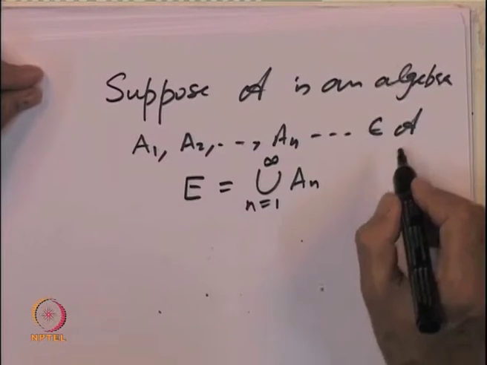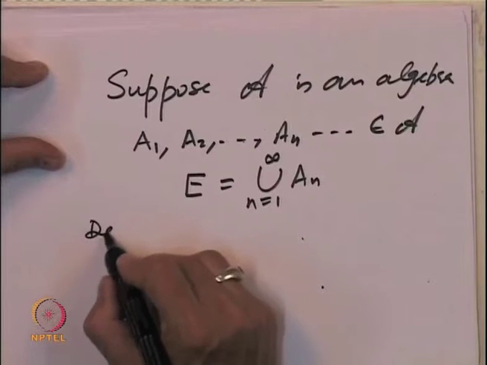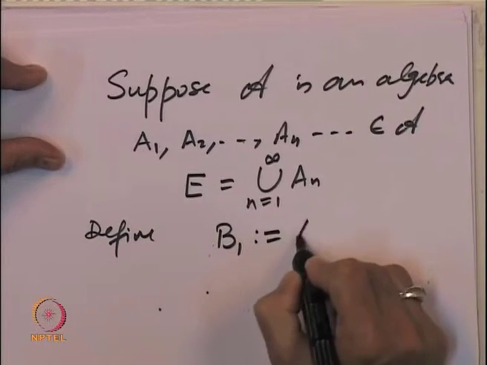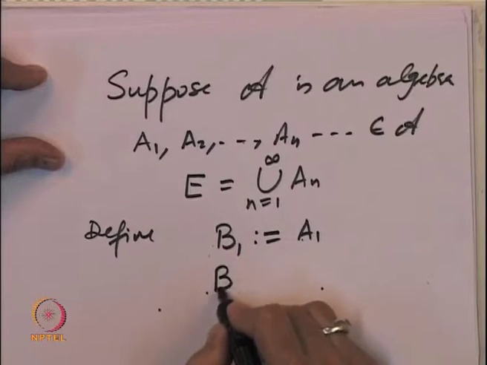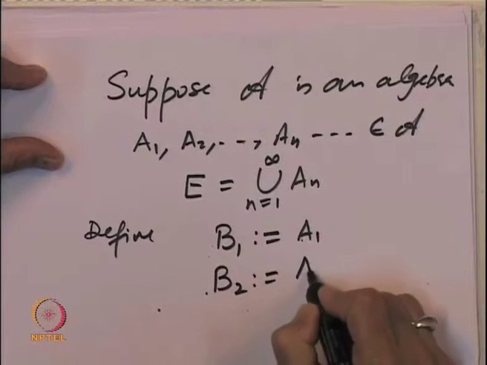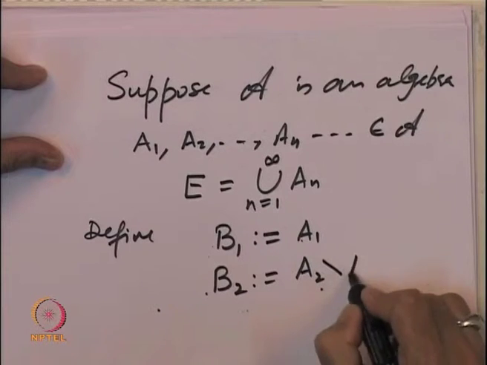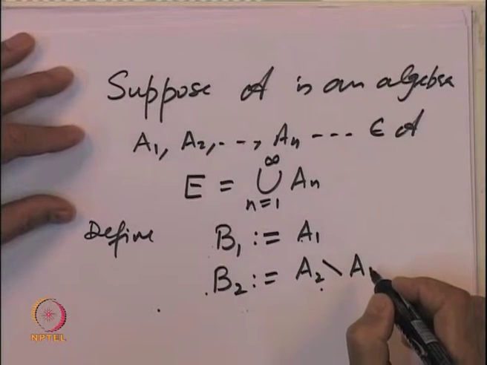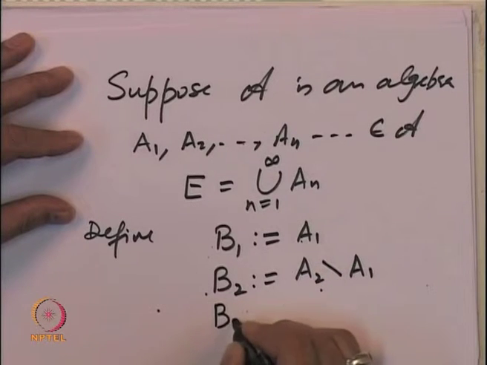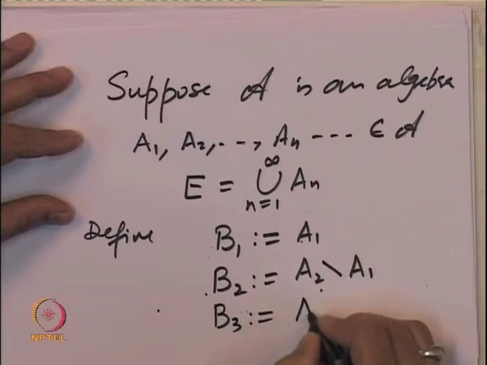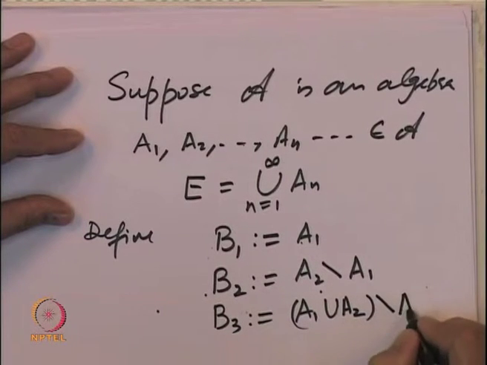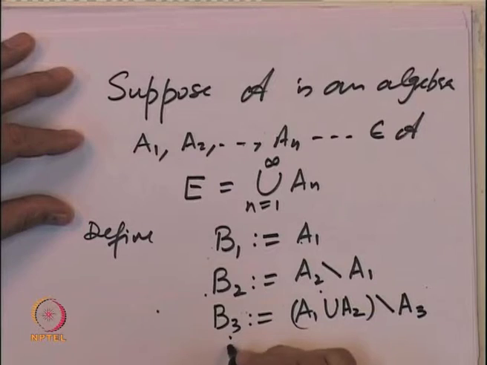However, there is something nice one can do. Let us define B 1 to be equal to A 1 itself. Let us define B 2 to be equal to A 2 and remove from it the elements which are in A 1. And similarly, let us define B 3 to be A 3 with the elements of A 1 union A 2 removed, and so on.